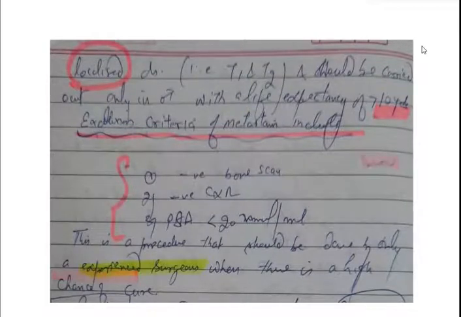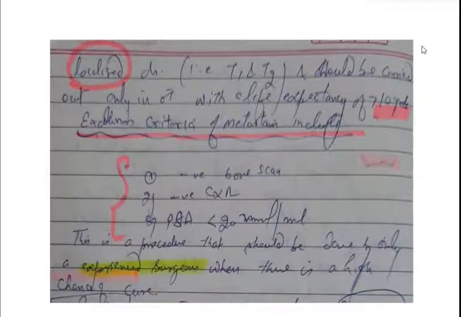Radical treatment should be carried out only in males with a life expectancy of more than 10 years. If you think that your patient will survive for 2 or 3 years, then there is no need for this radical treatment. Radical treatment is done for localized disease.